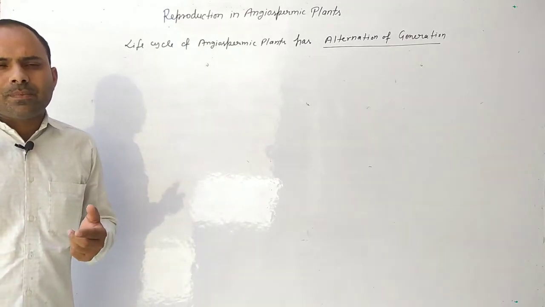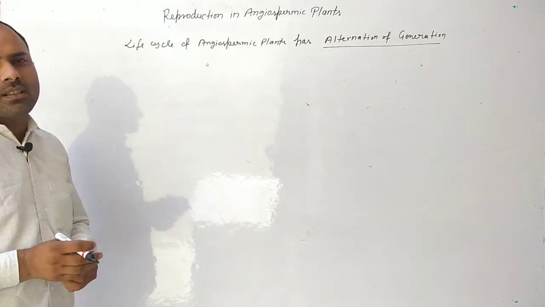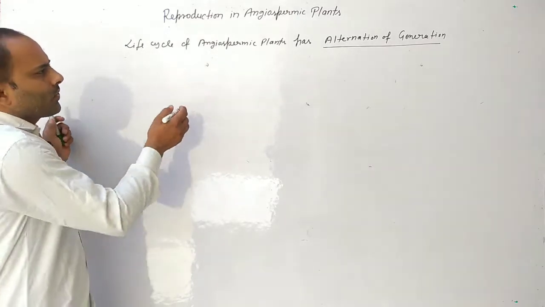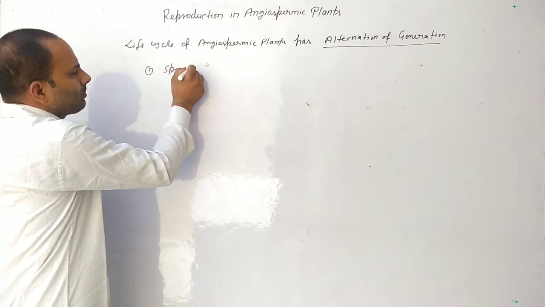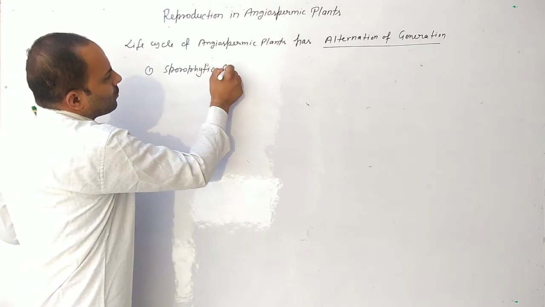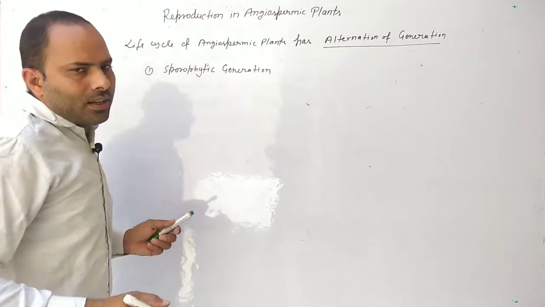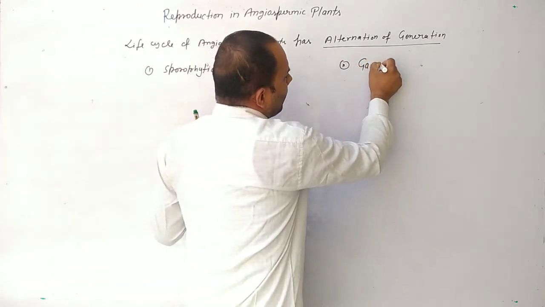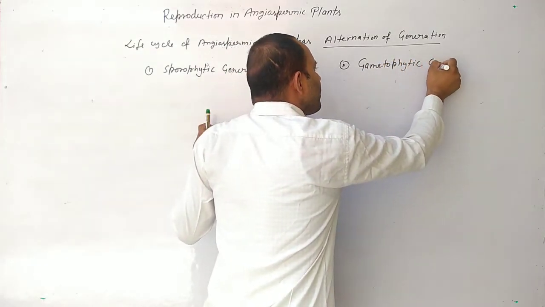It means exchange of generation. Two types of generation are found in angiospermic plants. First is sporophytic generation, and second is gametophytic generation.